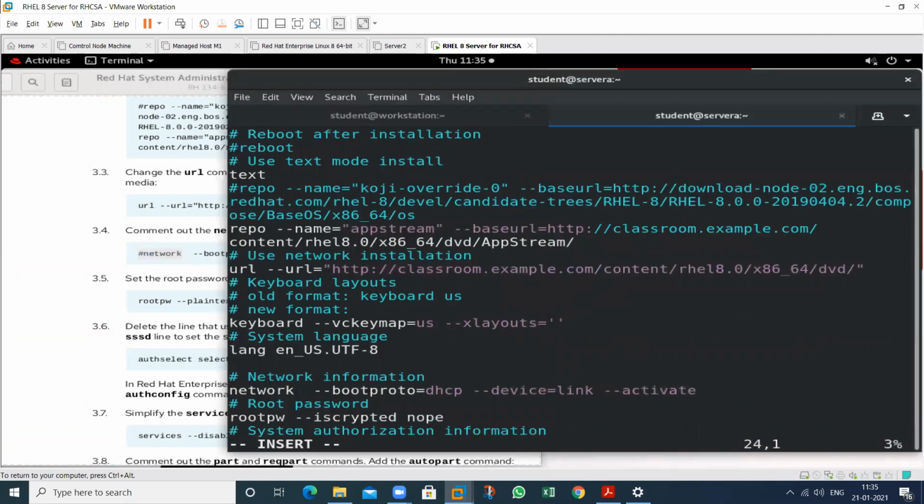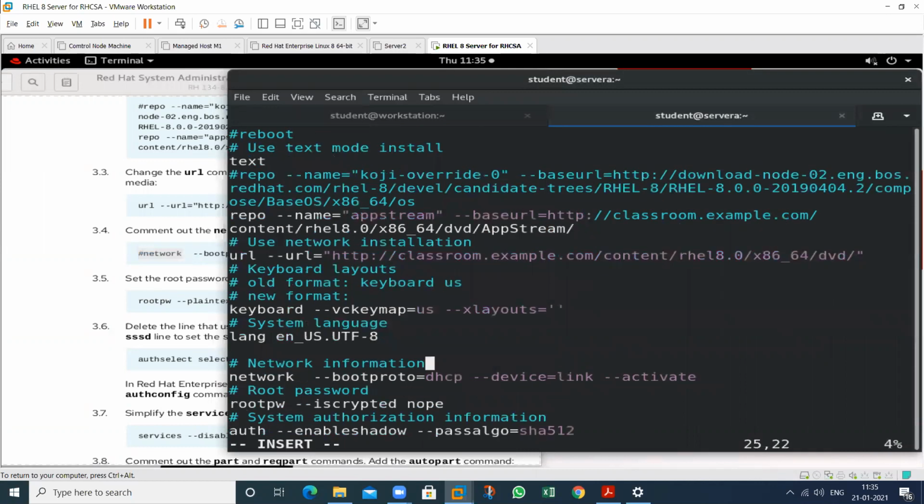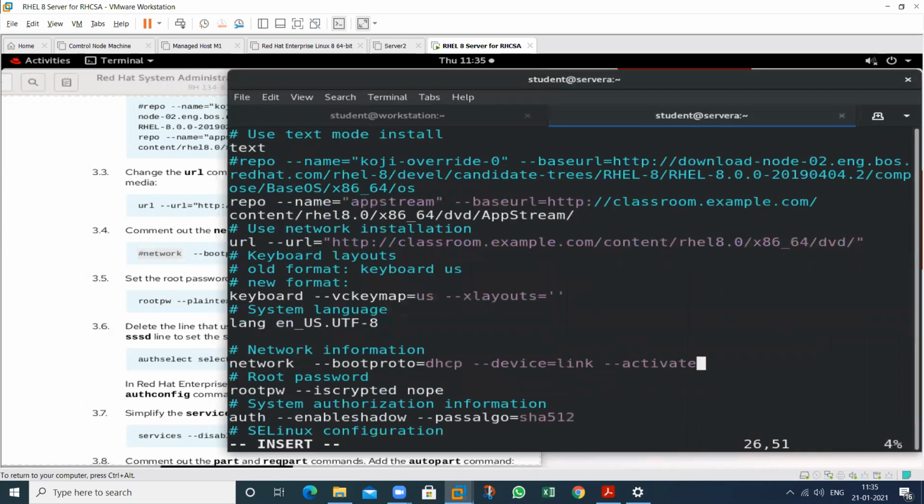So comment this particular line, this one. So this line will be commented. So you cannot obtain the IP address from the DHCP server. So for this, you have to provide the IP manually during the installation.